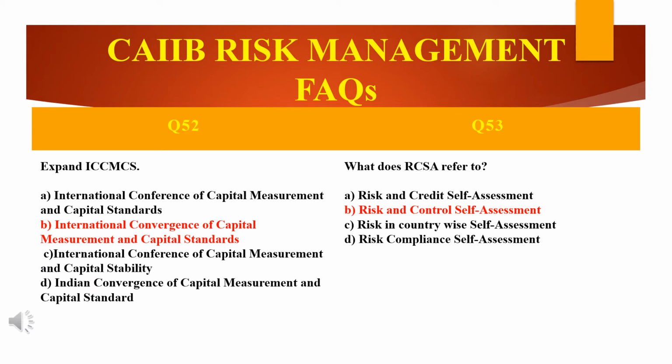Now friends, here is question number 52: expand ICC MCS. What is the full form? There are 4 options given. International Conference of Capital Measurement and Capital Standards. Second is International Convergence of Capital Measurement and Capital Standards. Third is International Conference of Capital Measurement and Capital Stability. And the last option is Indian Convergence of Capital Measurement and Capital Standards.